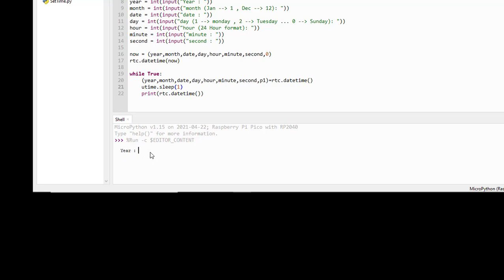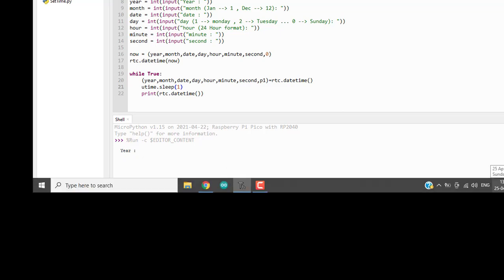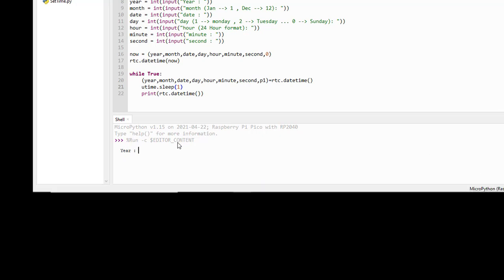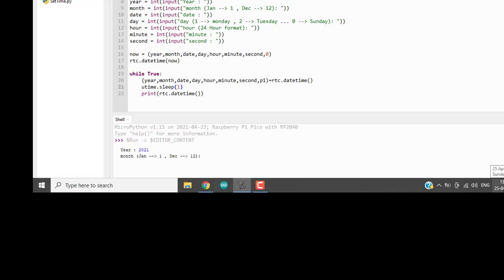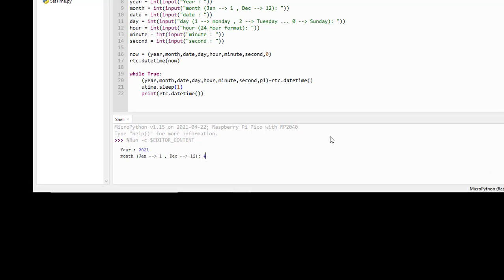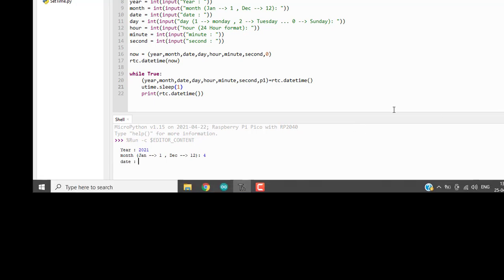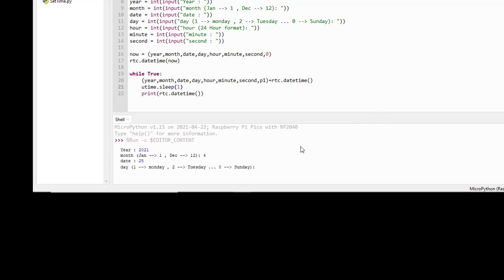First it will ask for year. It is 2021, so I write 2021 and press enter. Then it asks for month. It is April, so I write 4. Then it asks for date. So write date. And it asks for hour, minute and second, so set accordingly.